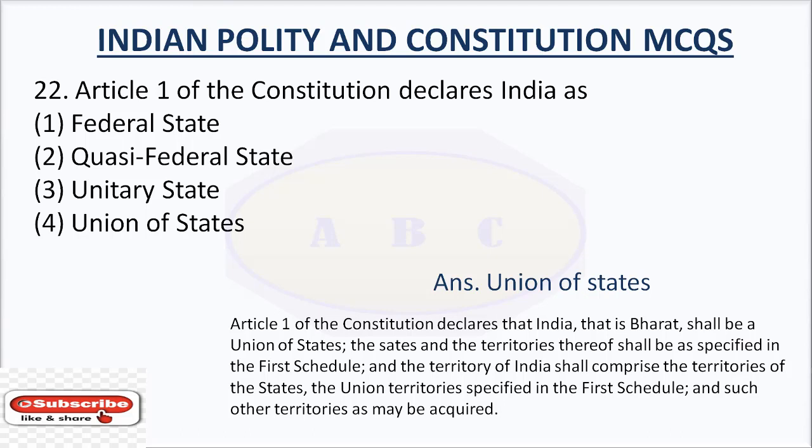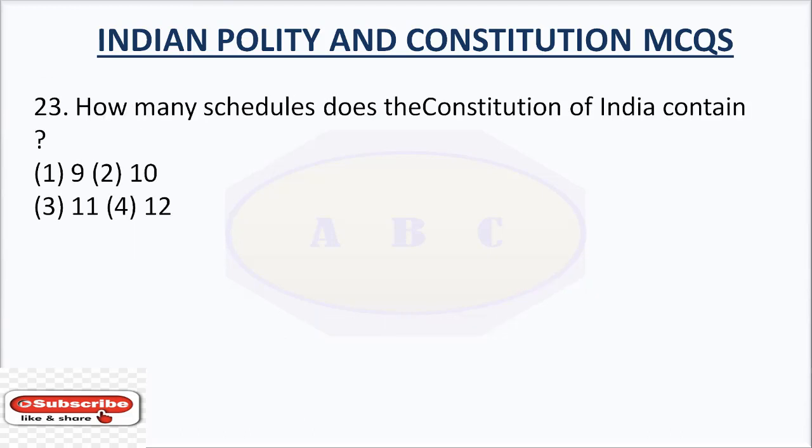Article 1 of the Constitution declares that India, that is Bharat, shall be a union of states. The states and the territories thereof specified in the first schedule, and the territory of India shall comprise the territories of the states, the union territories specified in the first schedule, and such other territories as may be acquired.